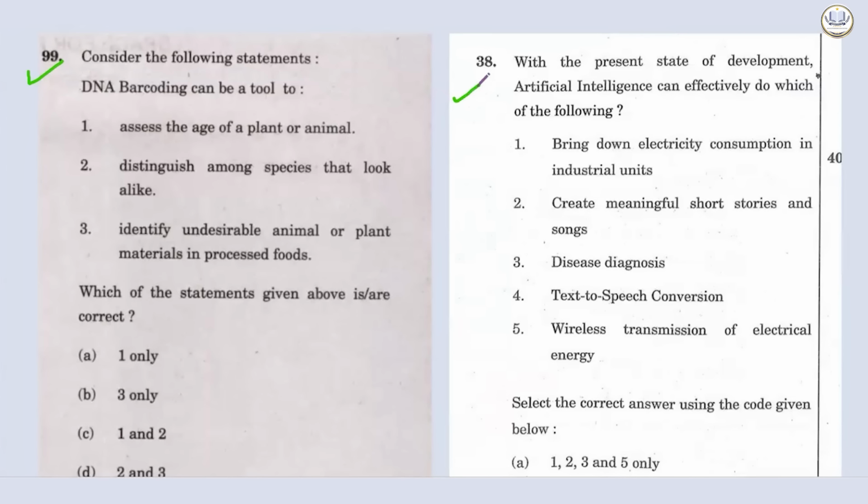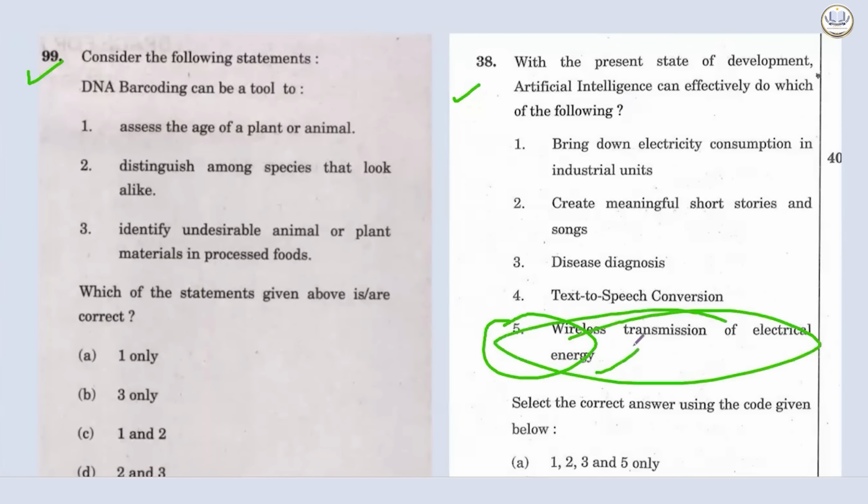With the present state of development of artificial intelligence, can effectively do which of the following? Bring down electricity consumption in industrial unit. Very easy and can be done. Statement 2. Create meaningful short stories and songs. Okay. Statement 3. Disease diagnosis has been done by so many of the artificial intelligence technologies. Text-to-speech conversion, very basic thing, can be easily done. Wireless transmission of electrical energy. Wireless. No electron needs to move from one place to another to transmit the electricity. This is completely over the top.